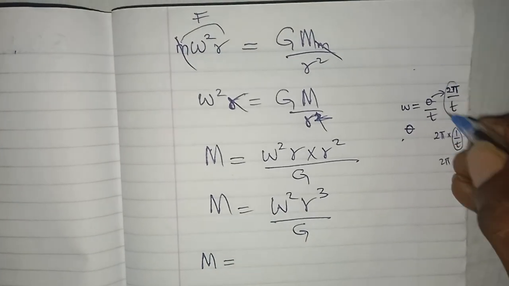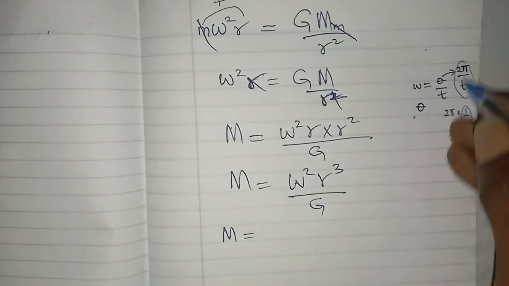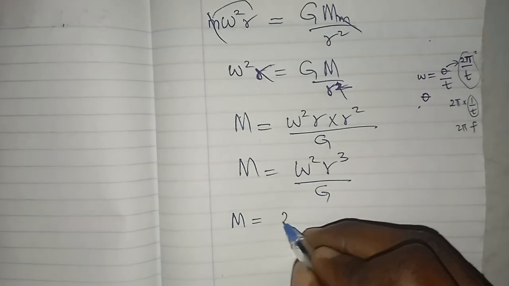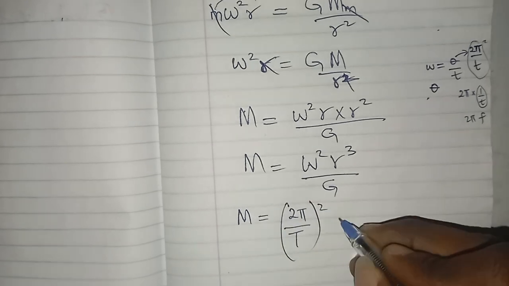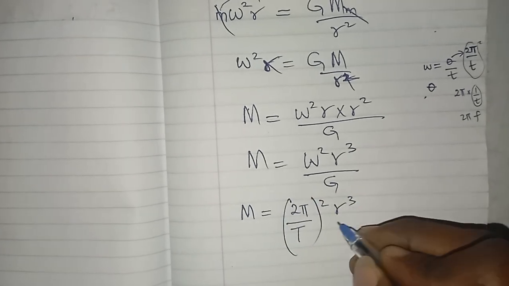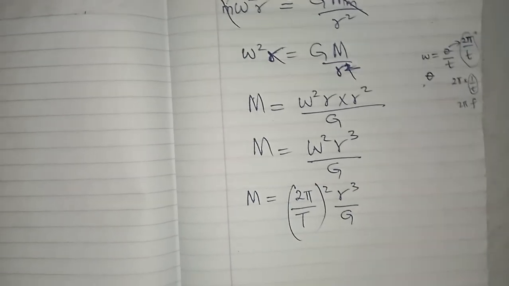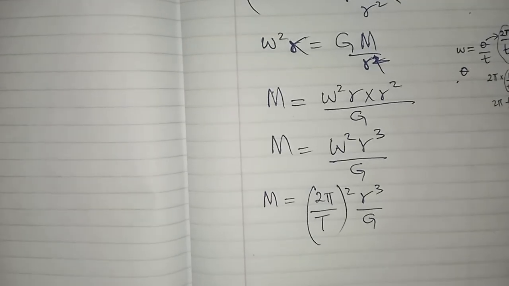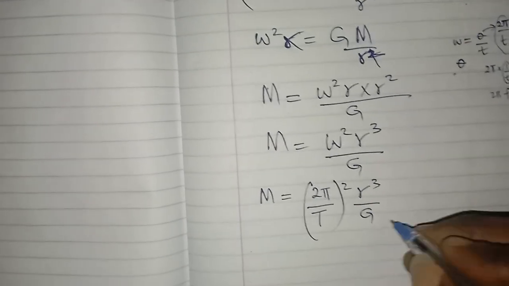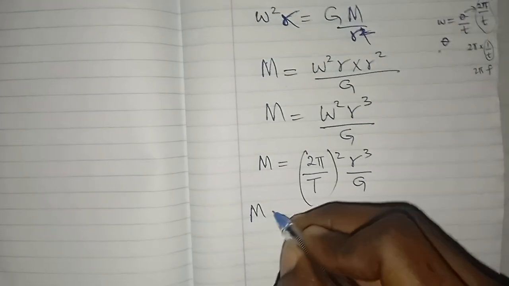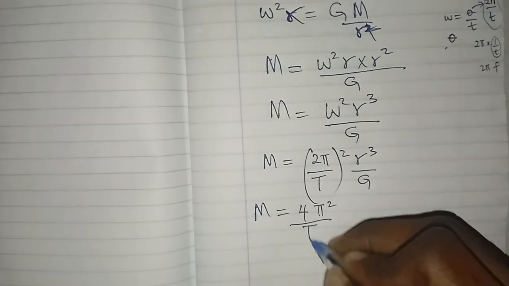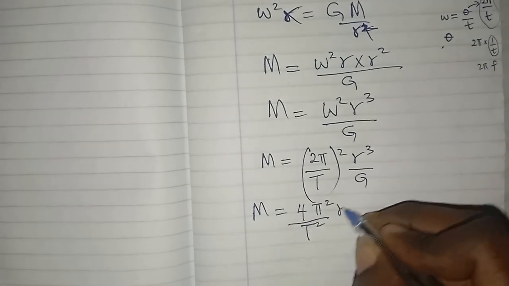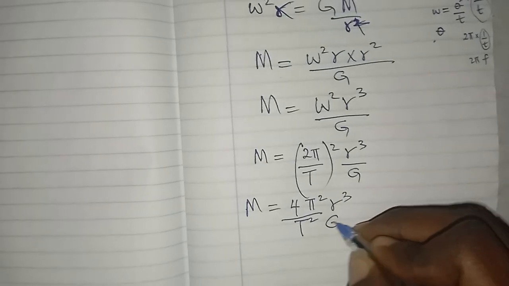So I can replace this w with this, so I now have 2 pi over T all square, r cube over G. And this is now the same thing as saying M is equal to 4 pi square over T square, r cube over G.